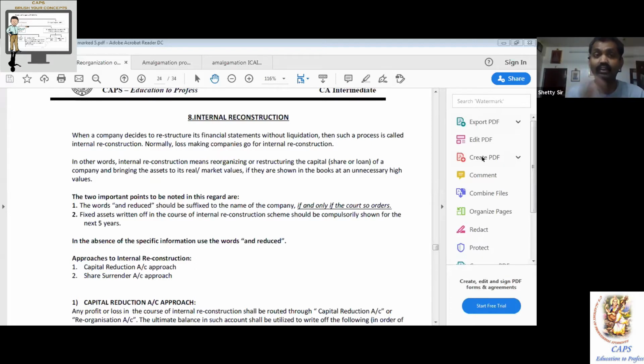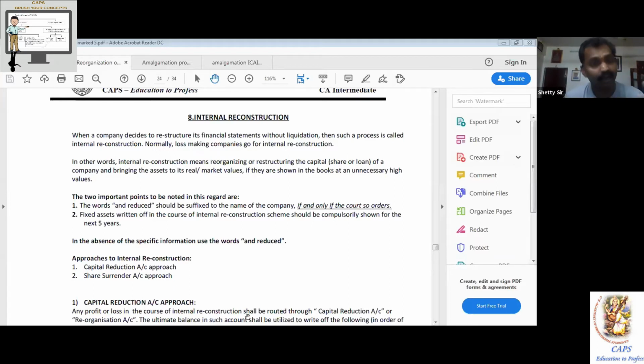Earlier it had huge losses. Be careful before you make an investment or do anything with this company. So as a caution, if the court wants to inform the public, only then may the court suggest using the words "and reduced". That means the moment you see a newspaper ad, A Limited within brackets "and reduced", going for a public issue, you should be extra careful. This was a loss-making company earlier.